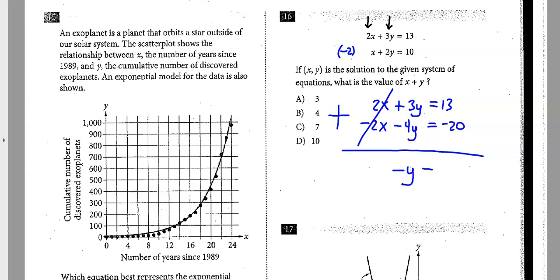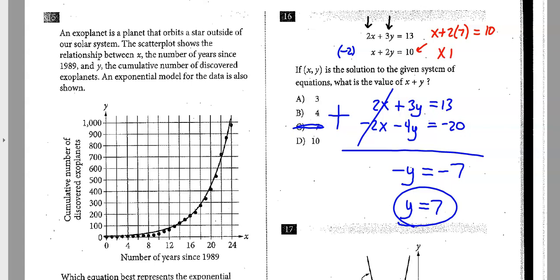So now I have negative y equals negative 7. Multiply or divide both sides by a negative 1, and you'll get y equals positive 7. Hence, this answer right here is the one they want you to pick. So don't do that. Now plug 7 into either equation. Maybe I'll pick the bottom equation. x plus 2 times 7 equals 10. Well, that's x plus 14 equals 10. So when I subtract 14 from both sides, I get x equals negative 4.